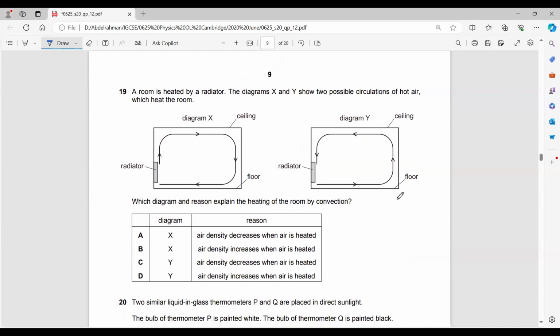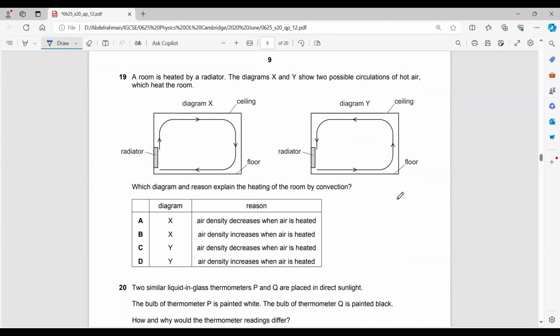Okay. Question 19. Which diagram and reason explain the heating of the room by convection? This is a radiator, a heater. And we all know that in a radiator or a heater, what happens to the hot air above the heater due to convection? What happens to the hot air?